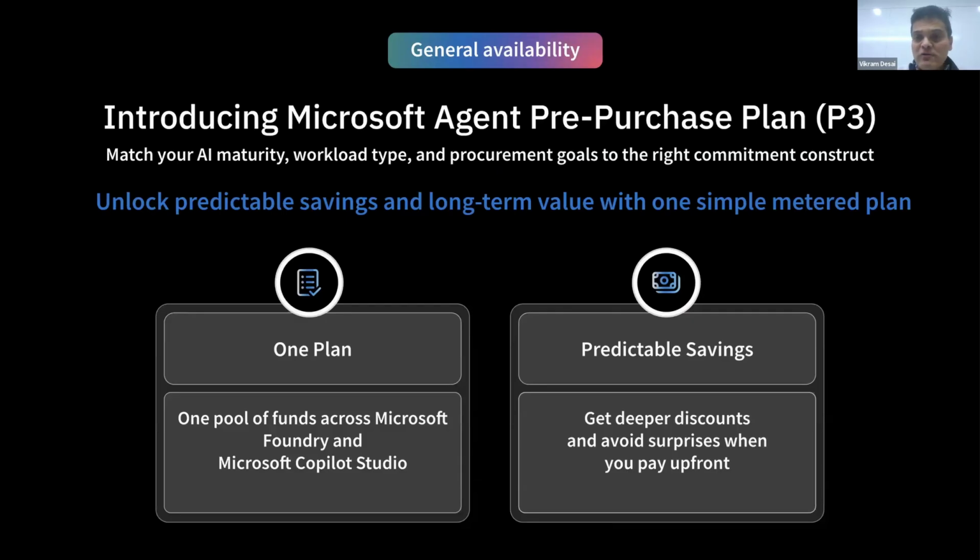We're introducing a Microsoft Agent pre-purchase plan, which is a new unified commitment-based offering that spans workloads from both Microsoft Foundry and Copilot Studio. It empowers businesses to experiment without worrying about fragmented licensing costs. Previously, the offerings were different for both Foundry and Microsoft Copilot Studio. So this is one offering, a commitment-based offering that you can make for 1 year and have the pool of funds span multiple workloads and agents.